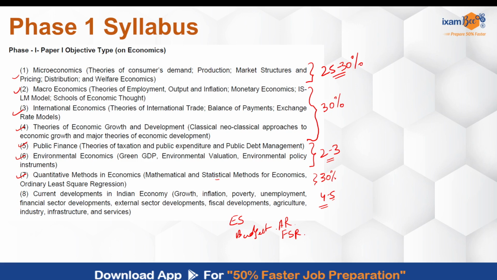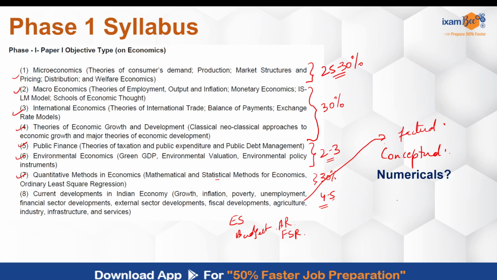If I talk about the type of questions, yes, conceptual questions and also numerical questions, right? So if I give a breakup of how the questions are asked: factual questions are most likely to be from current developments, conceptual questions from all the other aspects, and numerical.